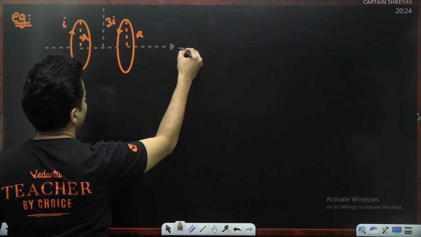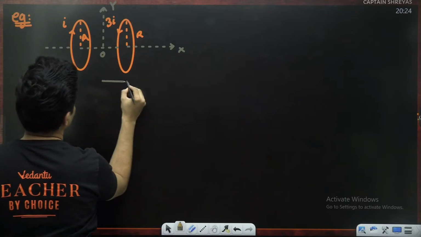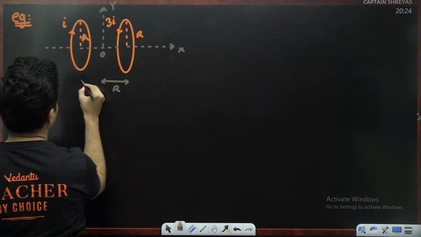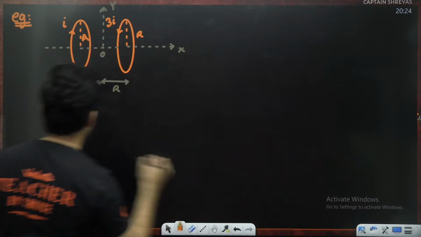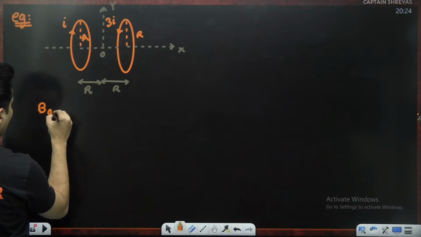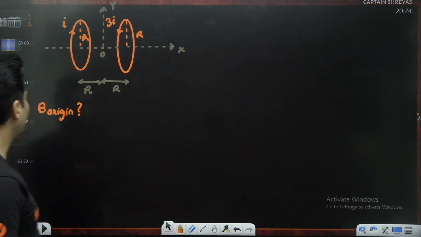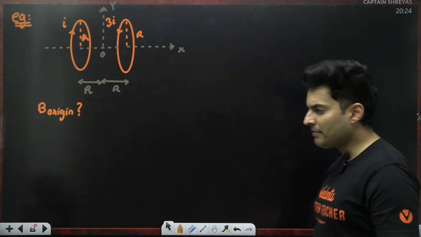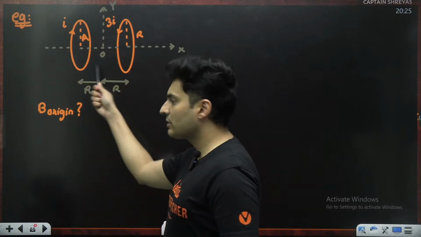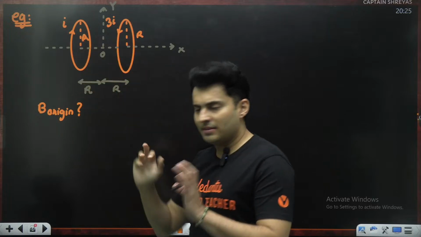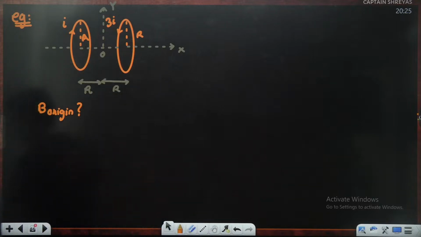if this is your x-axis, this is origin, this is y-axis, this distance is given to be R, even this distance is given to be R. Question is, what is the magnetic field at the origin? These are two coaxial coils. Now, when you see this problem, you should understand that you have to treat these coils separately and study their effects separately and maybe then add their effects at the end. Correct? Everybody agrees to this?